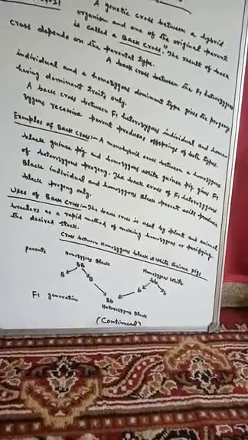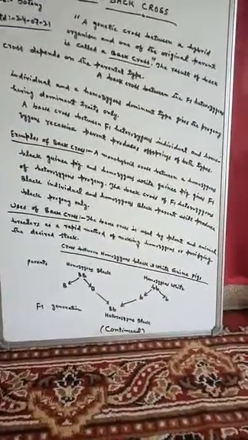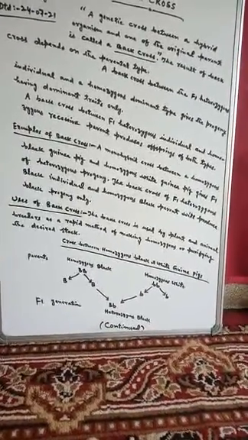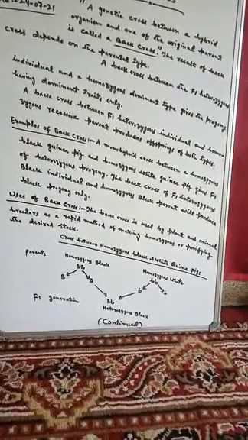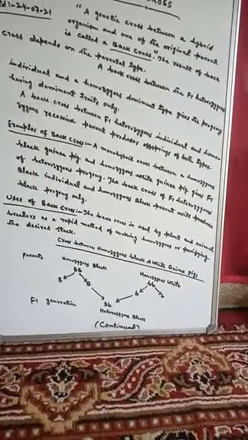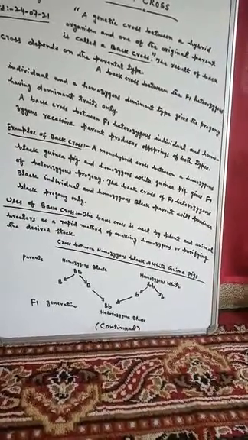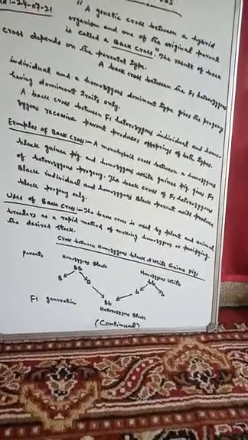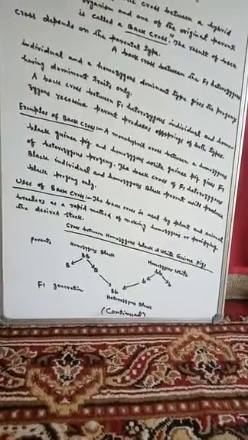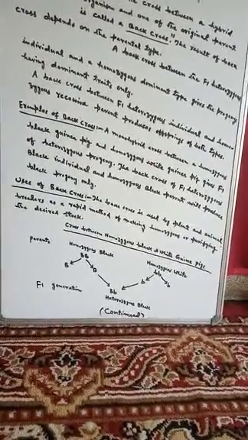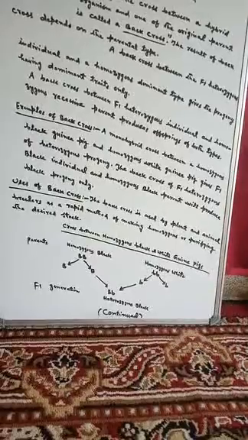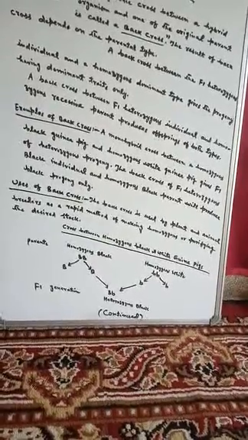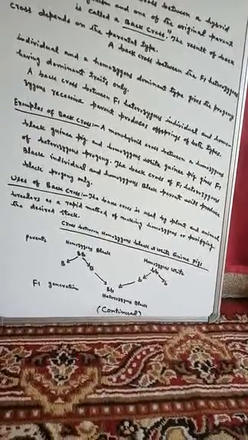Now we will show the cross between homozygous black and white guinea pigs. These are two types of pigs, homozygous black and homozygous white. As parents, we take the homozygous black, denoted by capital B, capital B, and the homozygous white, shown by small b, small b.